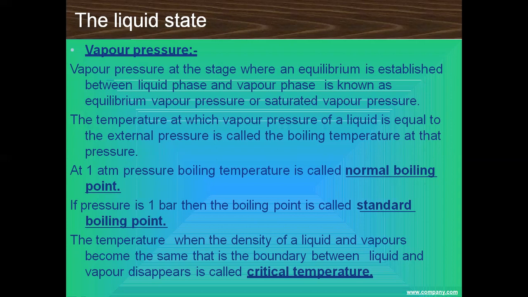So the temperature when the density of the liquid and vapors becomes the same, then the boundary between the liquid and the vapor disappears, and that temperature is known as the critical temperature. Got it?